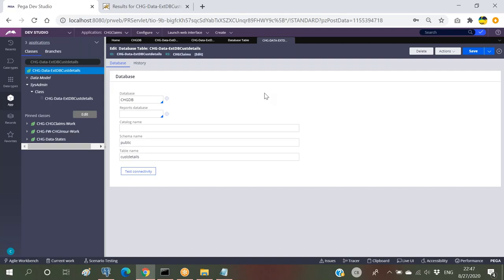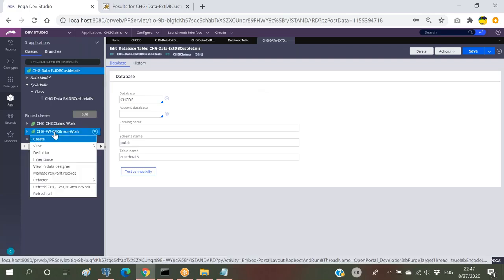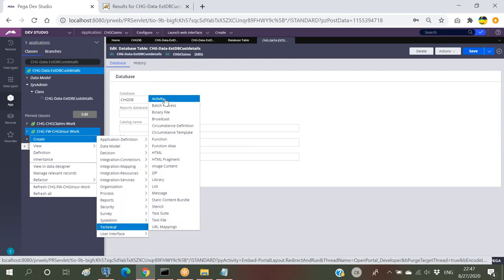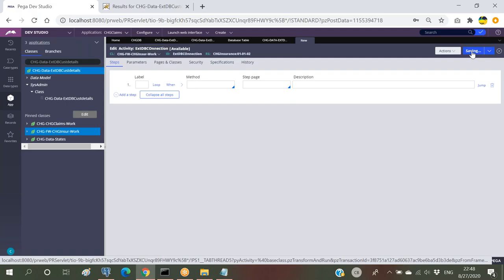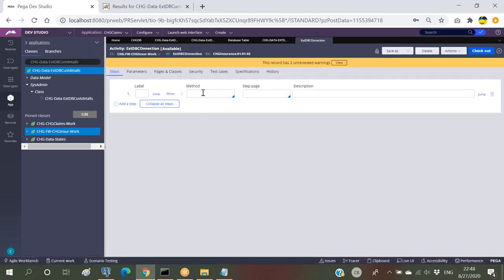In order to make use of the RDB, we will have one more separate tool created. So first let me create one activity in this class. Okay, so I'm trying to create one activity, and here in order to go with RDB methods, let me show here. There will be 4 methods here. That is RDB open, which is just similar to OBJ open, where we can get only one single instance from the table name.